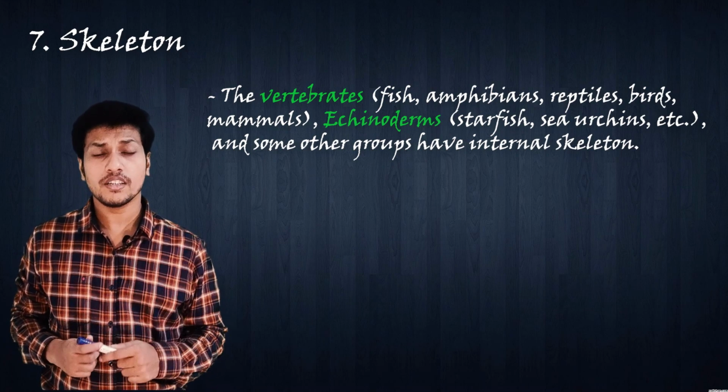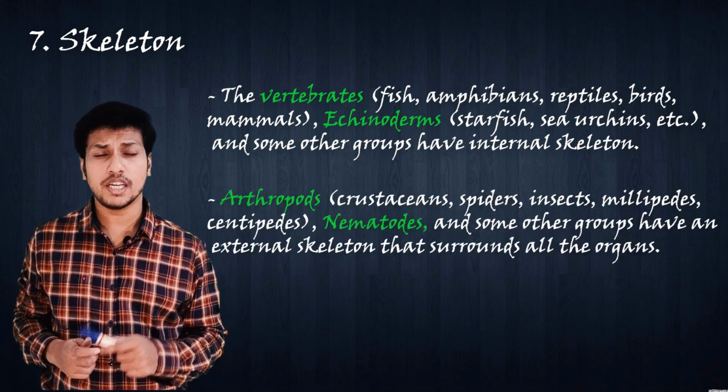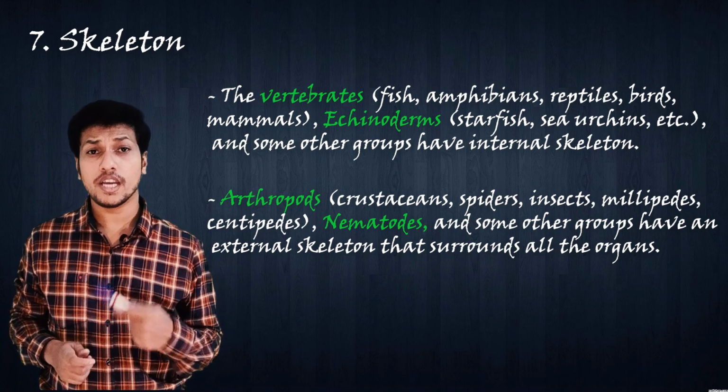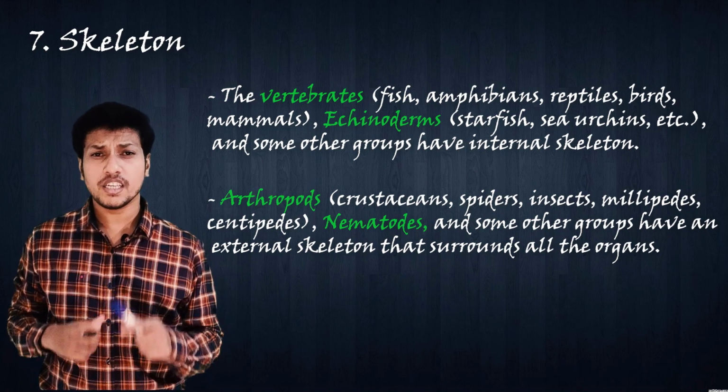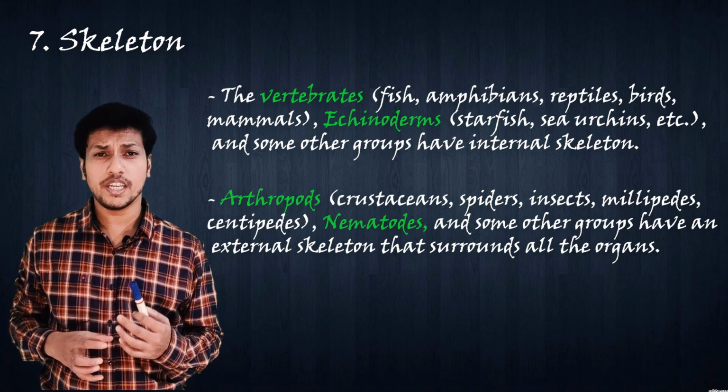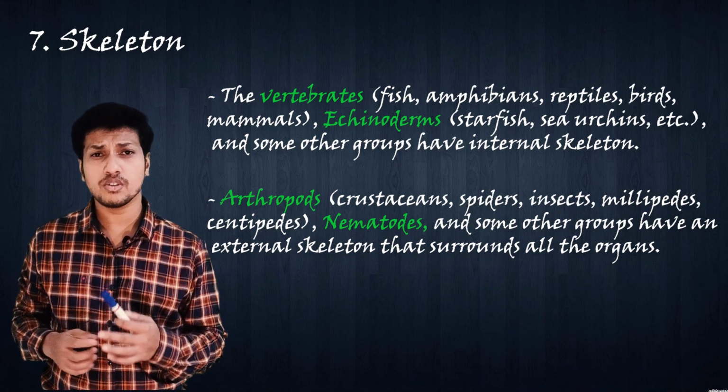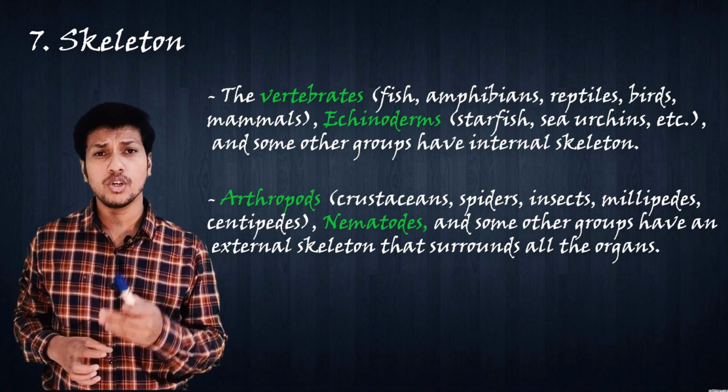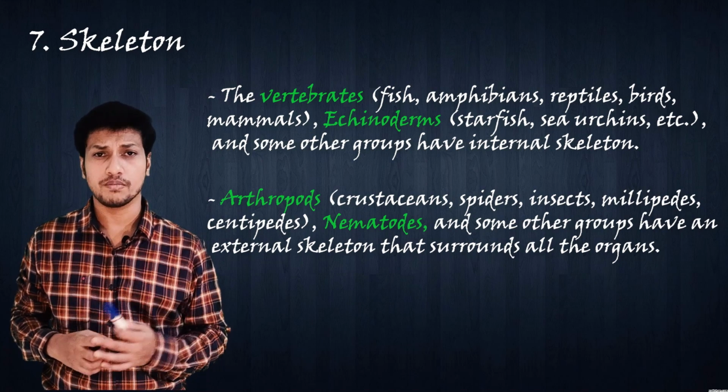On the other hand, arthropods, nematodes, and some other groups of animals have an external skeleton. An external skeleton does not show any type of growth along with the animal's growth. Animals must shed their old skeleton and produce a new one. So, in this session, we covered all the features on which we can classify our animals.